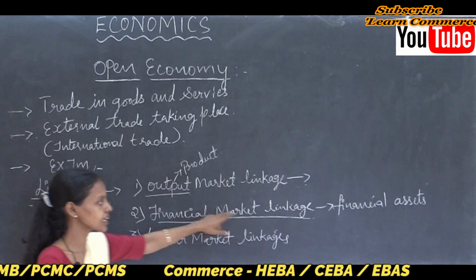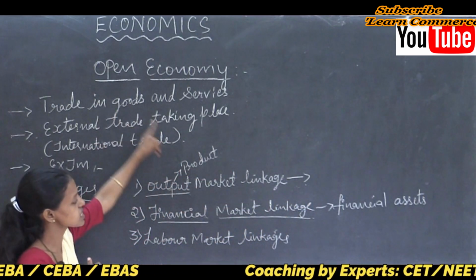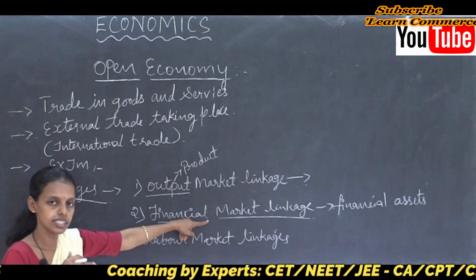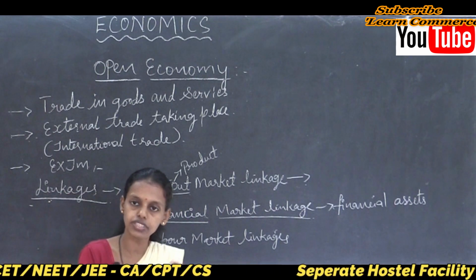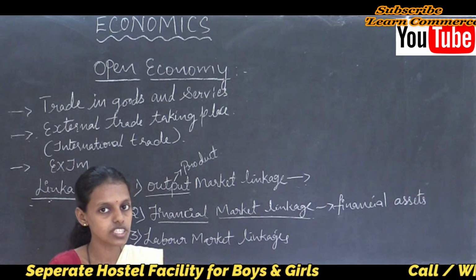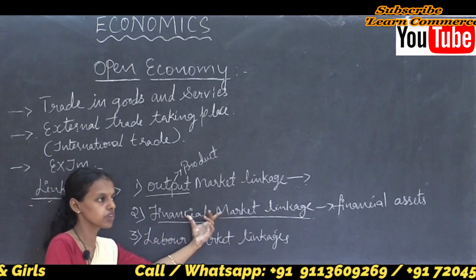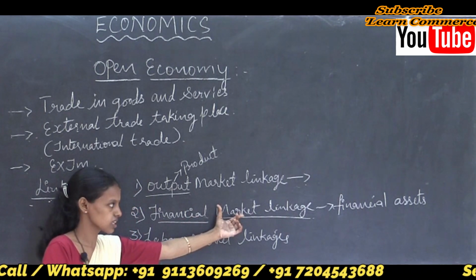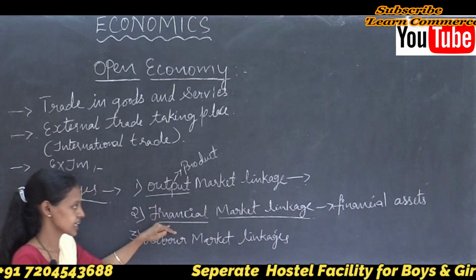Thus financial market linkage is one kind of linkage in an open economy. While international trade is taking place, the financial assets of a country are exchanged with the rest of the world. This is said to be the financial market linkage.